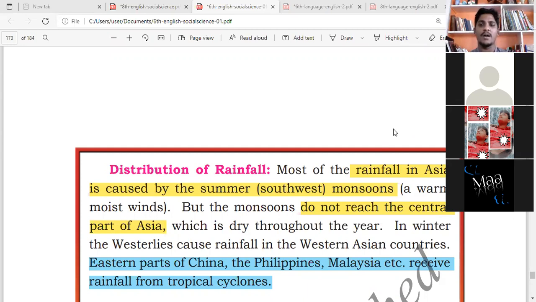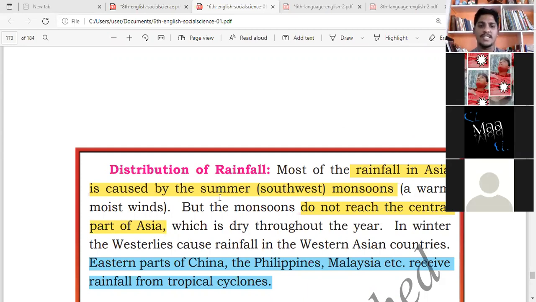This is called summer monsoon. Summer monsoons are southwest monsoons, the warm, moist wind. For example, sometimes you also get a hot breeze, no? The breeze will not be cold, but very hot.